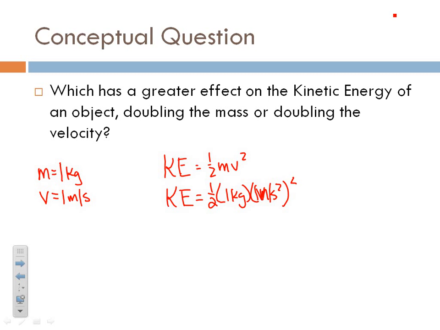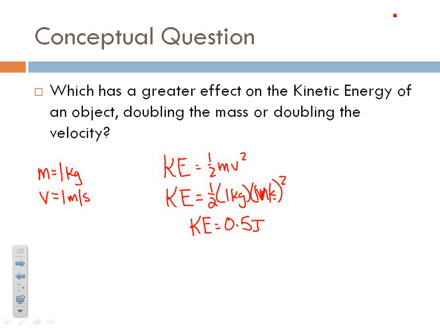Sorry, guys, that's messy. And what do we get? We get a kinetic energy of 0.5 joules. That's not very much when we think about how many millions of joules we just had in the last problem. So we get 1/2 joule when we have 1 kilogram moving at 1 meter per second, all being squared.